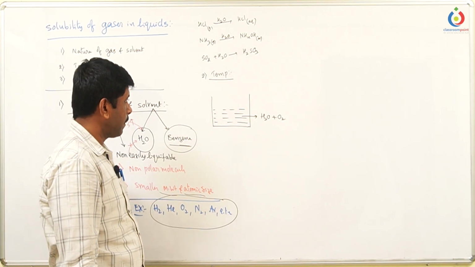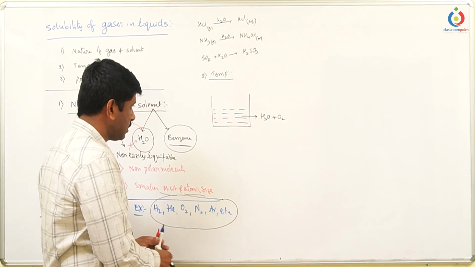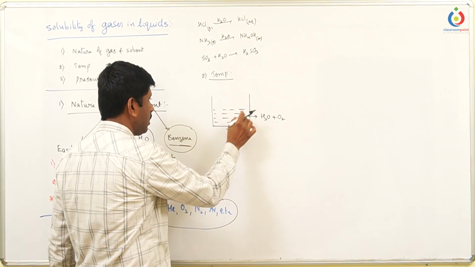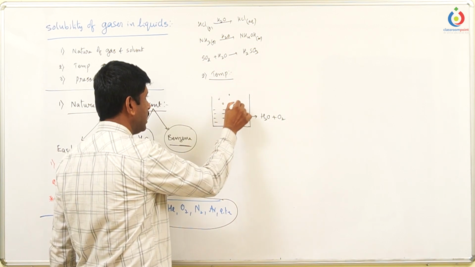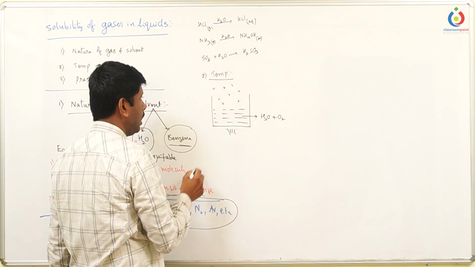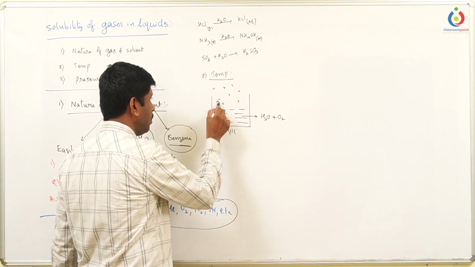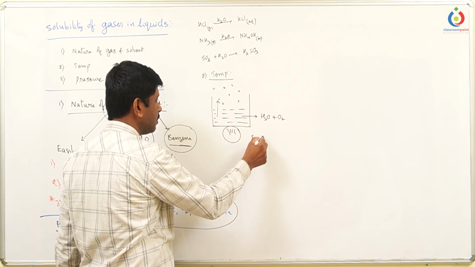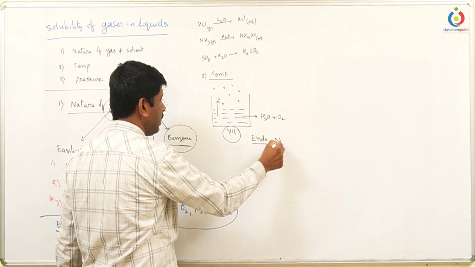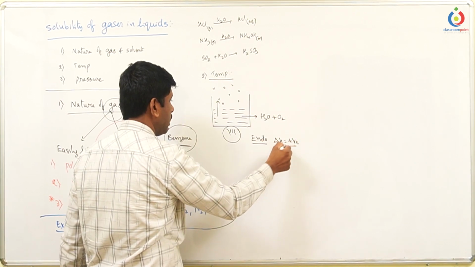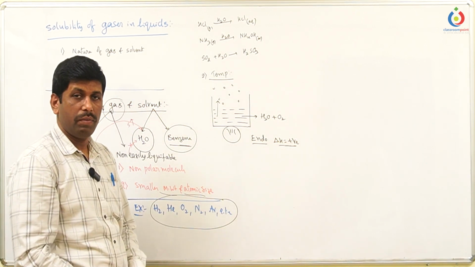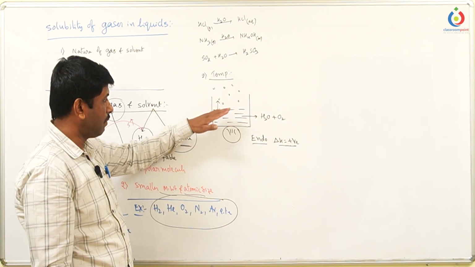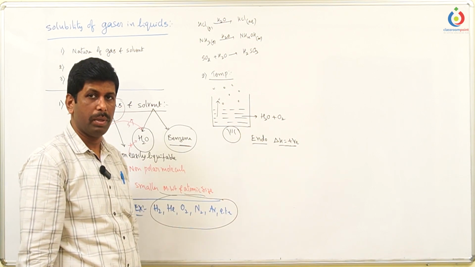Whenever you heat any particular liquid, the molecules start separating out and go into the vapor state. Conversion of liquid to its gaseous form is an endothermic process. When energy is given, only then will the liquid be converted into the gaseous state, otherwise it will not. So the conversion of all liquids into their gaseous forms is an endothermic process.